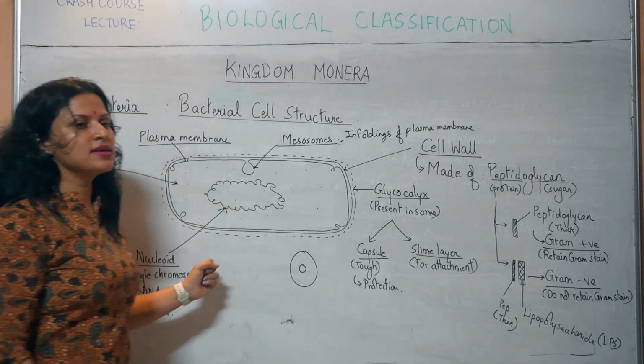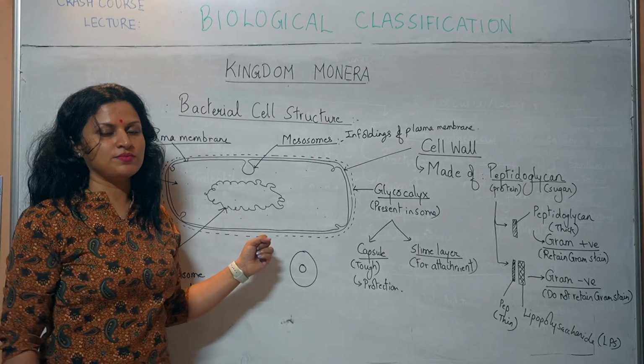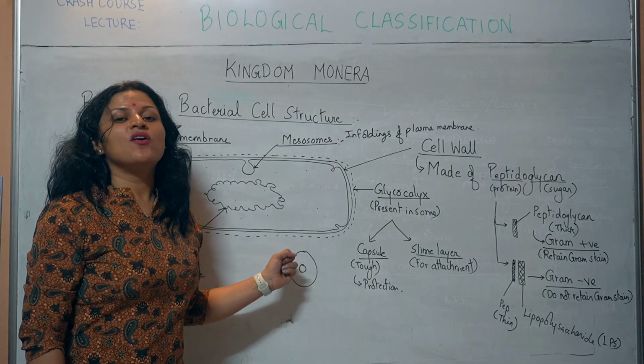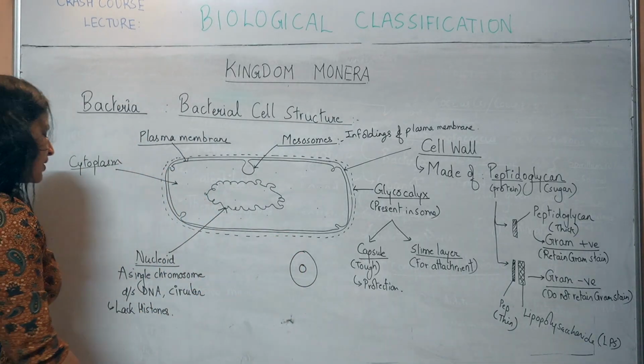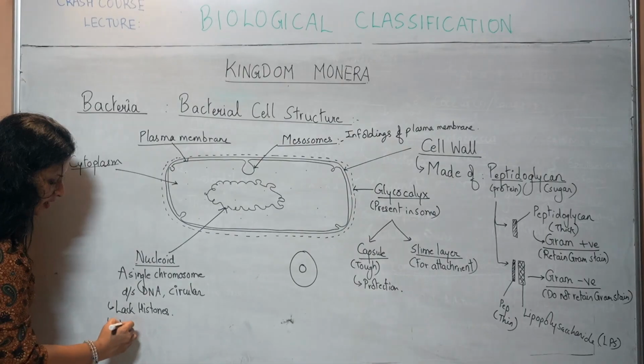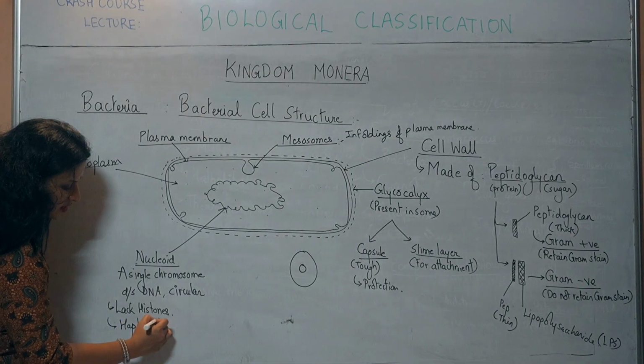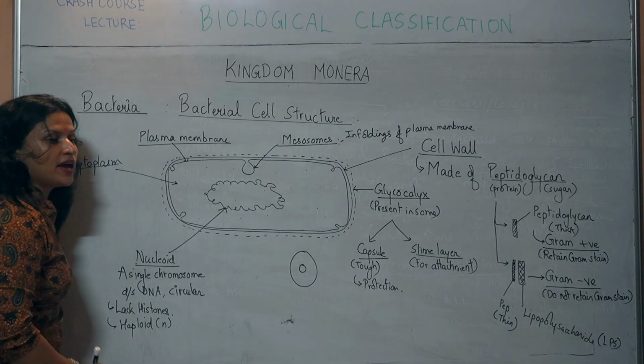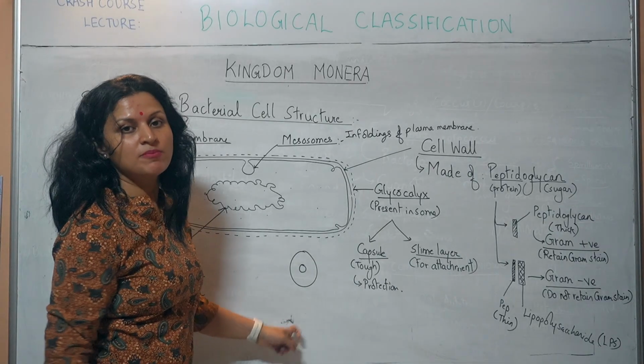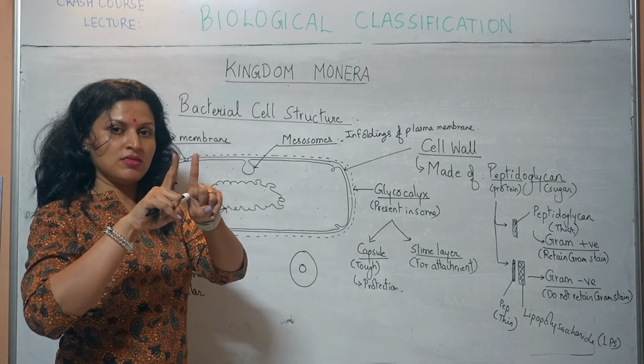But bacterial cells have just a single chromosome, and that's why they are called haploid, or N. And we are diploid, or 2N.